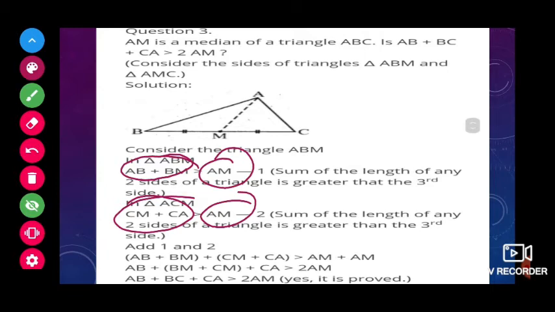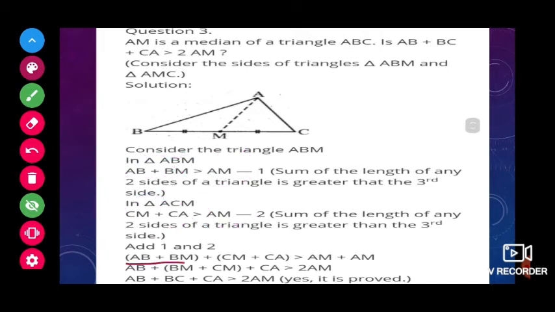If I add both the left hand sides, we will get AB plus BM plus CM plus CA. In this, BM plus CM we can write as BC, the total side. So we can write AB plus BC plus CA, all three sides of the triangle, which will always be greater than 2AM.